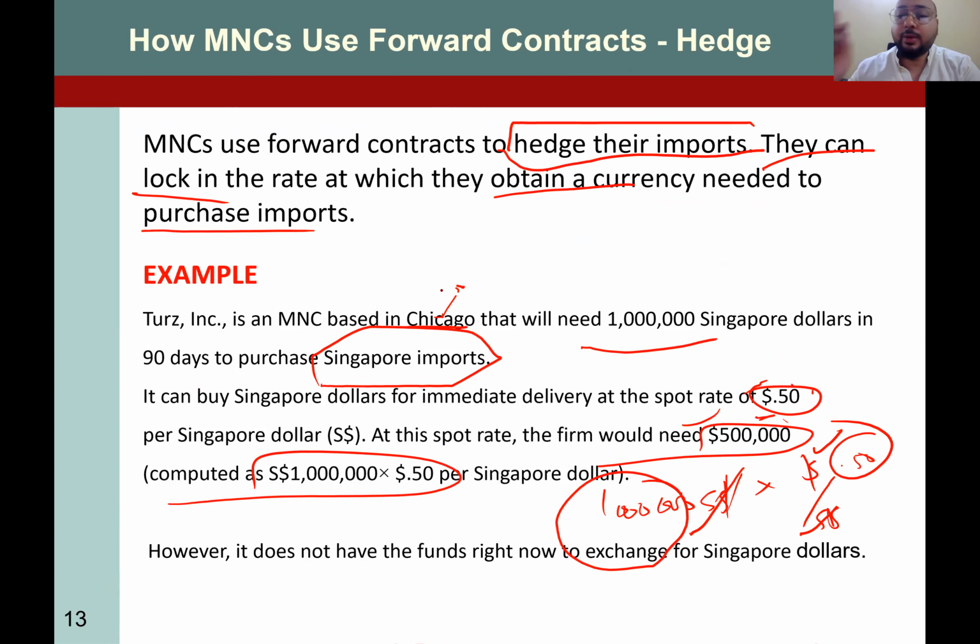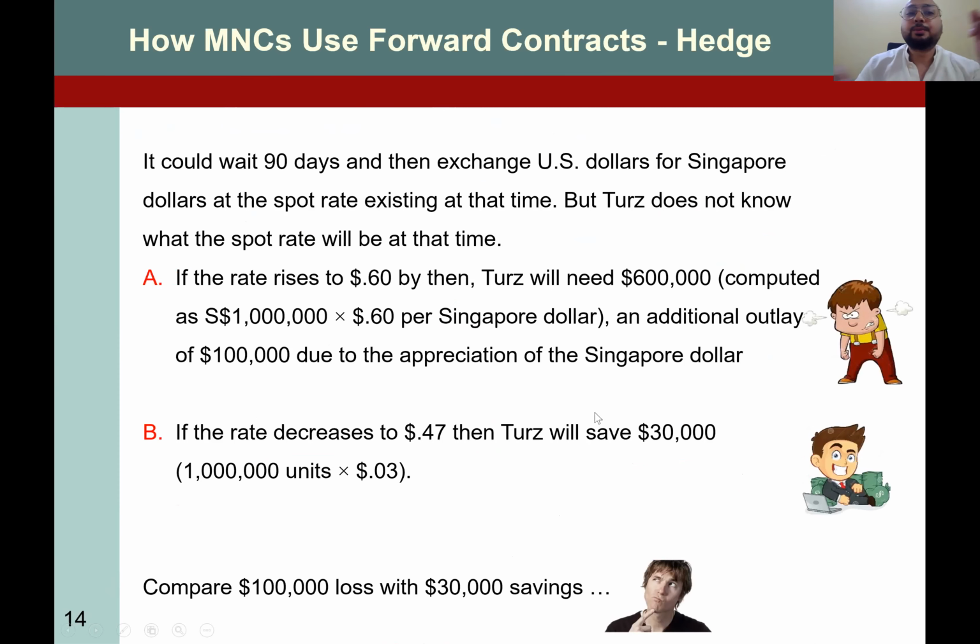Suppose you don't have the dollars right now, so you have to wait 90 days and then exchange for Singaporean dollars. But the biggest risk is the corporation does not know what the spot rate will be at that time, what the expected spot rate will be after 60 days, 90 days.